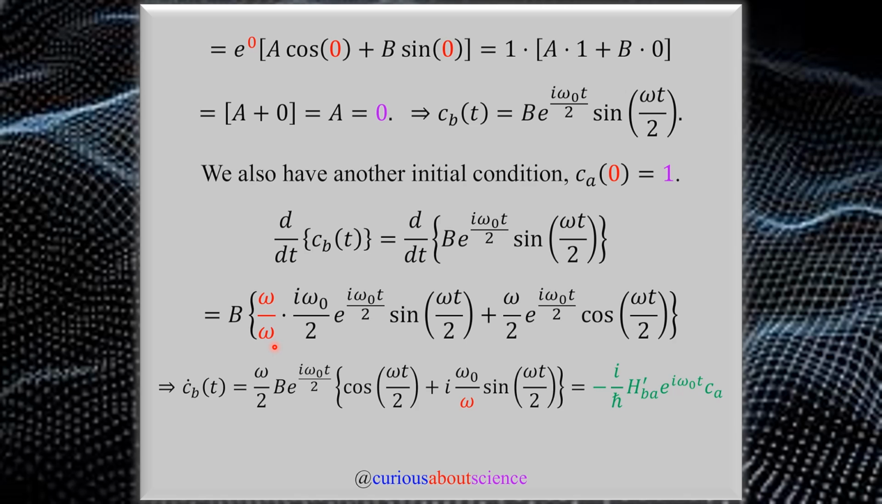But nonetheless, what we see here is that the time derivative of CB is equal to omega over 2 B e to the i omega naught t over 2. Factored all that out. So we're left with a cosine, excuse me, a cosine and an i omega naught over omega sine here. But because we also know that CB dot is equal to negative i over h bar with the matrix element and a positive exponential in CA due to equation 1.17, we can set these two things equal to one another and solve for the CA term and ultimately get that B term.